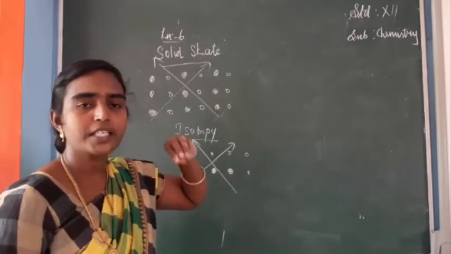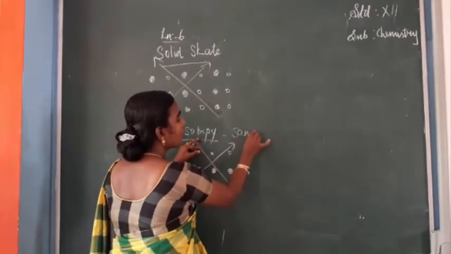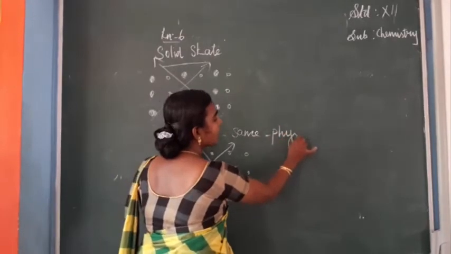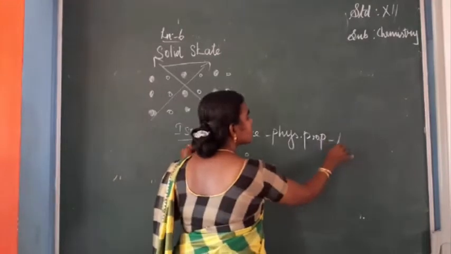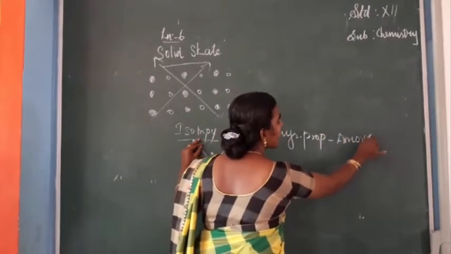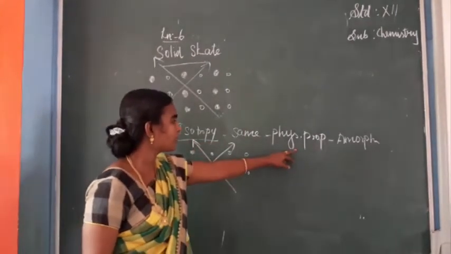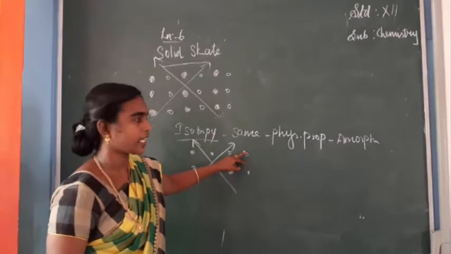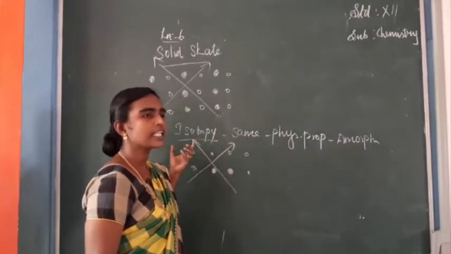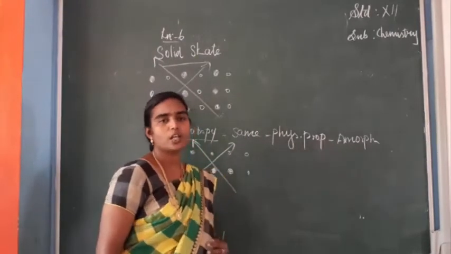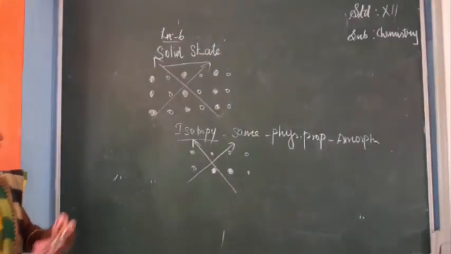If physical properties are the same in all directions, that is called isotropy, exhibited by amorphous solids. Anisotropy means physical properties are different in different directions, exhibited by crystalline solids. Is it clear? Next we can move to the next step, types of crystalline solids.